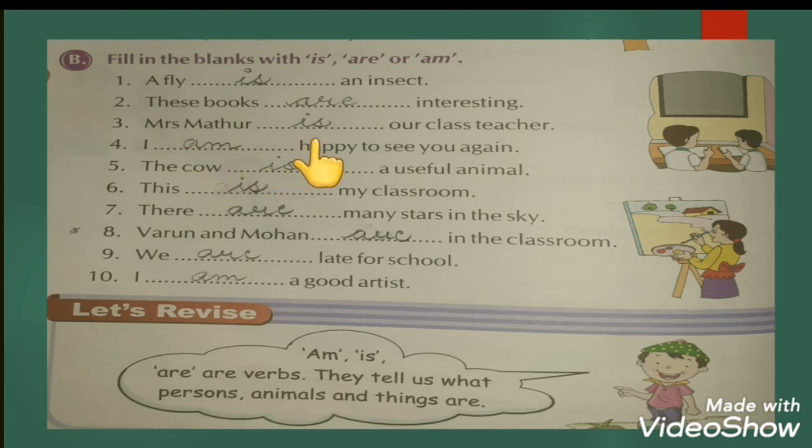So like this, let's revise what we have learned in this chapter. Am, is and are are verbs. They tell us what persons, animals or things are. So students, am, is and are are also a form of verb.